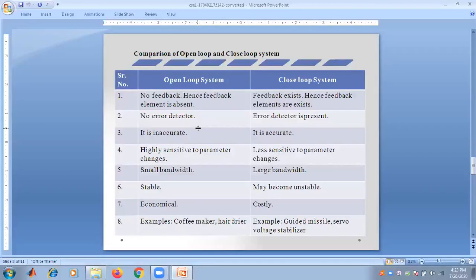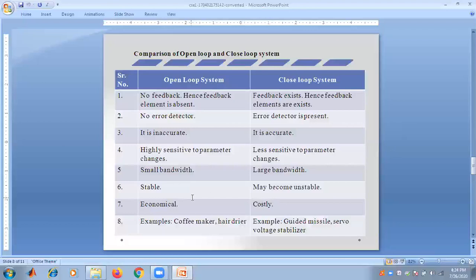For the closed loop system, it's accurate. The open loop system is highly sensitive to parameter changes, whereas the closed loop system is less sensitive to parameter changes. In case of the bandwidth, the open loop system has small bandwidth. For the closed loop system, the bandwidth is large. In case of the stability, the open loop systems are stable, but the closed loop system may become unstable.